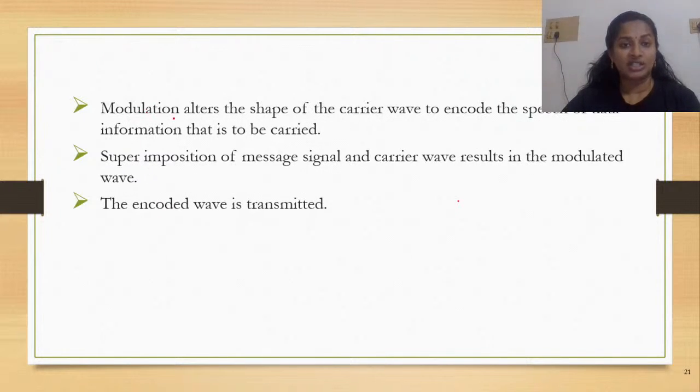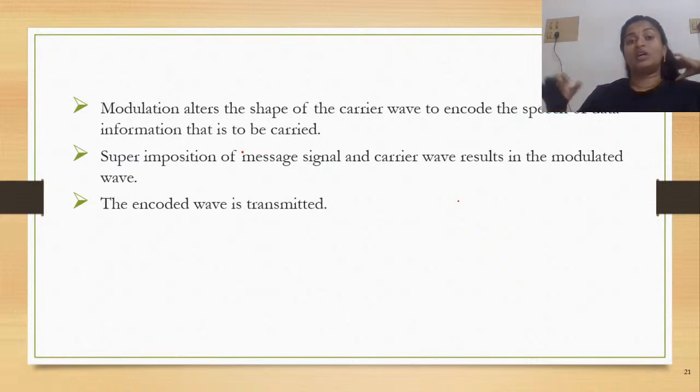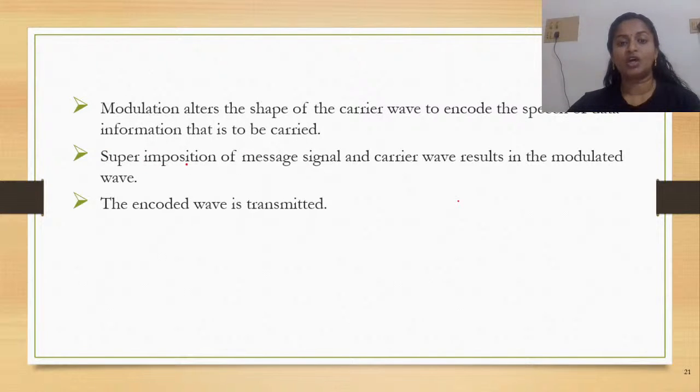So what modulation does is it will alter the shape of the carrier wave to encode the speech or data information that is to be carried. So what happens? The shape of the carrier wave is actually changed to encode the speech or data information that is to be carried. A superimposition of the message signal and carrier wave results in the modulated wave.